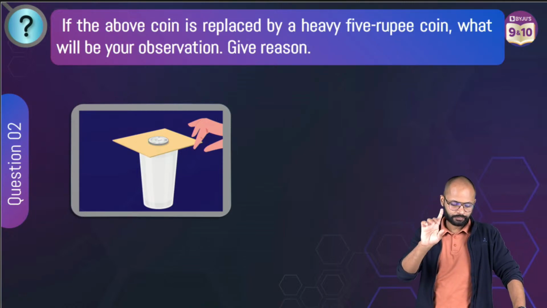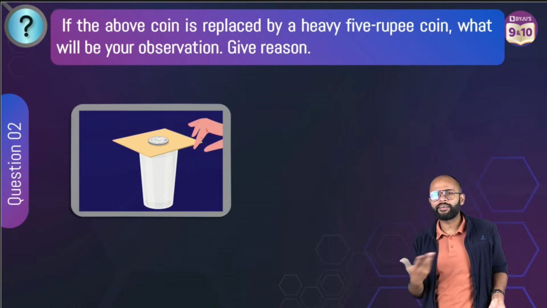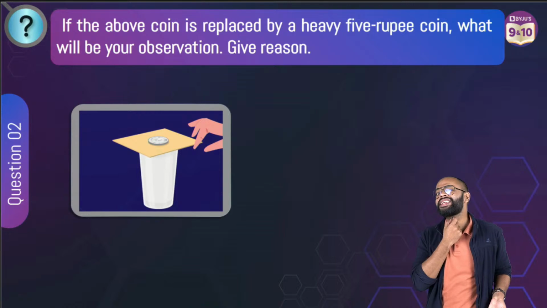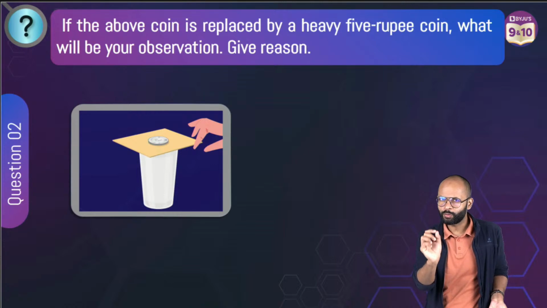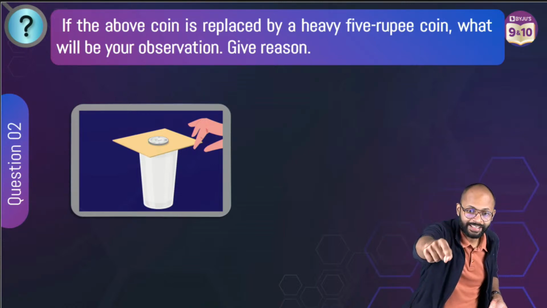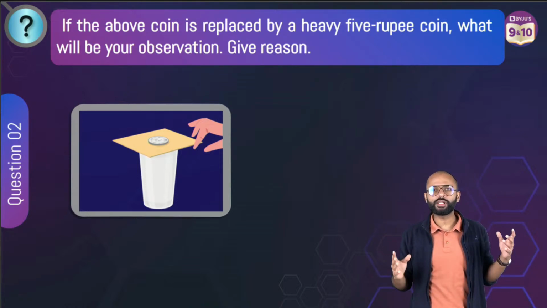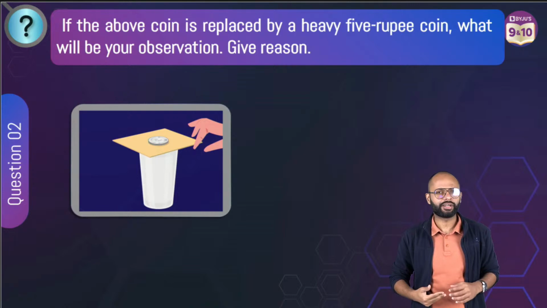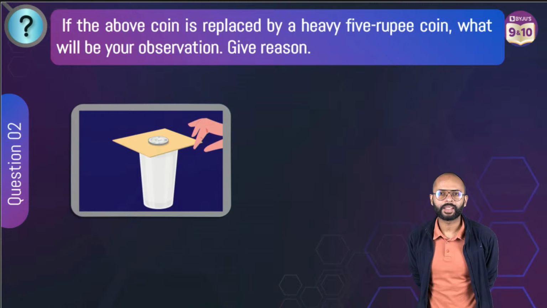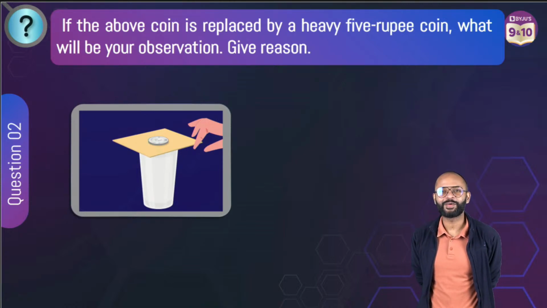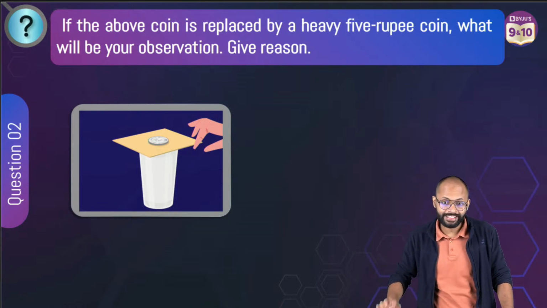So listen. If you increase the mass, what is increasing? Can someone tell me? If a coin becomes heavier, what property is increasing? There is a word I'm looking for. Nice. More mass, more inertia. If you increase the mass of a body, the body becomes even more adamant. I want to be at rest, meaning I will be at rest. I will not go anywhere. If the coin has more mass, it wants to maintain its state of rest. Yes, it has more inertia.